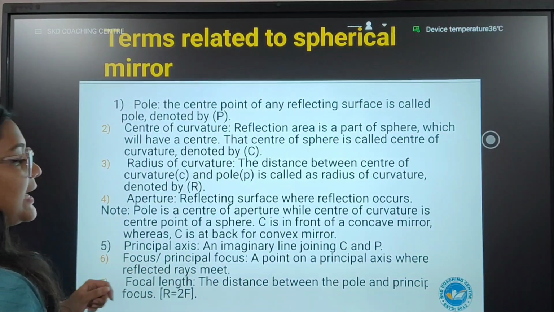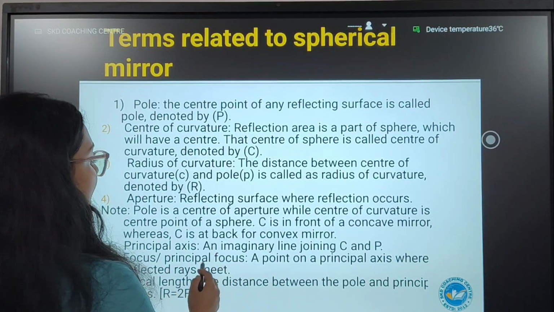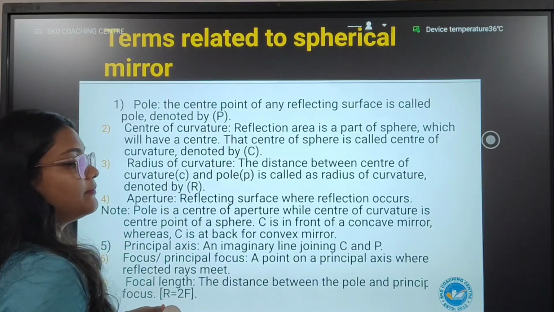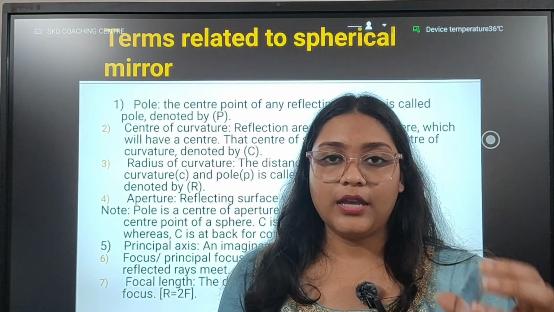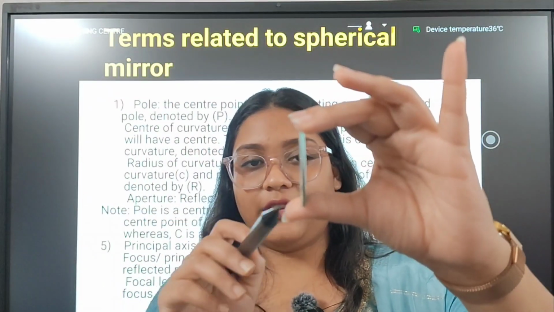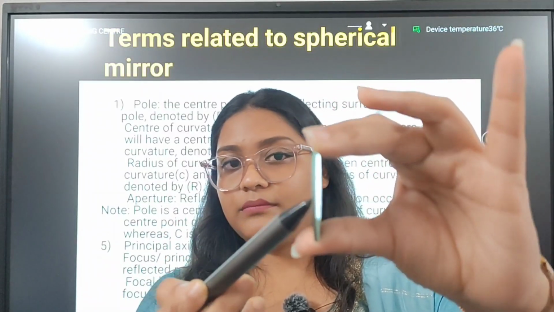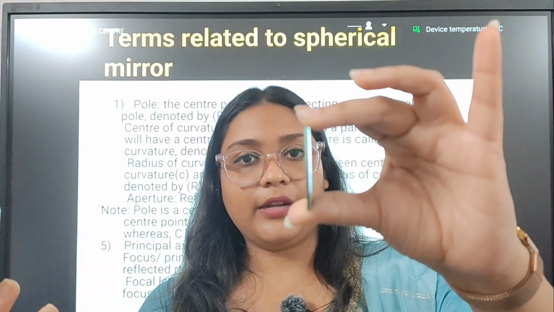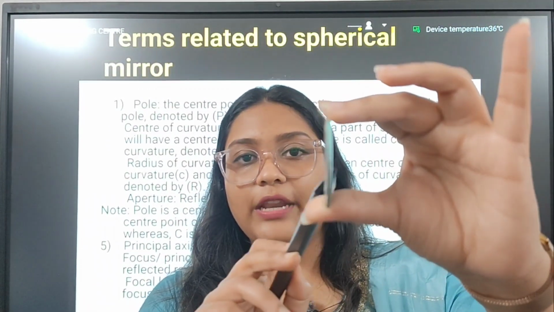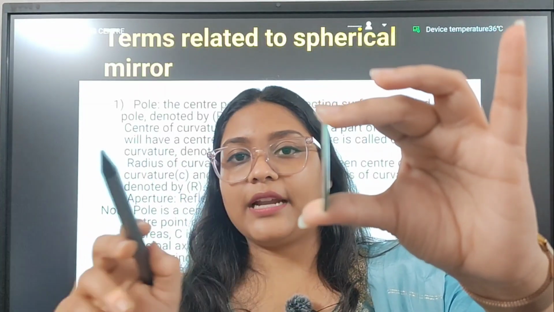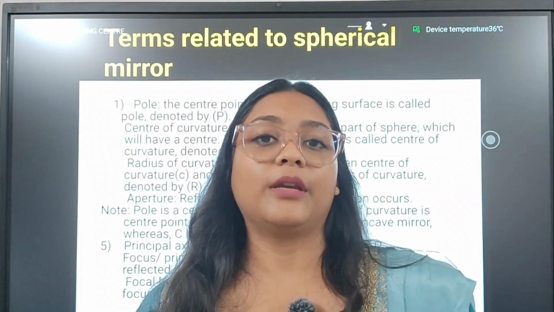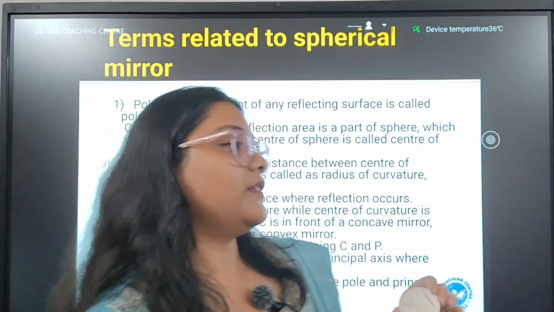Next is principal axis. What is principal axis? An imaginary line joining C and P. C means center of curvature and P means pole. This is a mirror. This is a part of a sphere. Suppose this is a pole, and at some point it will have its center of curvature. If I draw an imaginary line joining pole, center of curvature, this imaginary line will be called as principal axis. Let us see with the help of diagram.